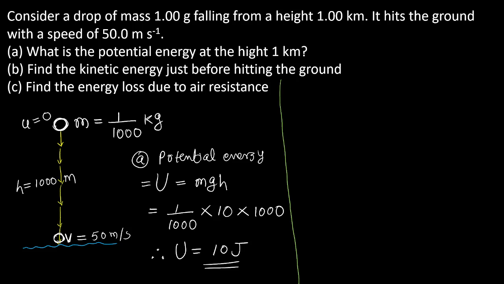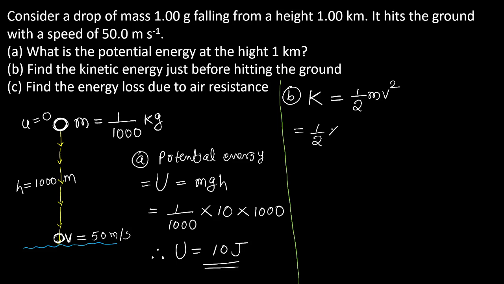Now I am going to discuss the second question. Find the kinetic energy just before hitting the ground. It's a simple question. The kinetic energy is denoted by K. Anybody, what is the formula for finding kinetic energy? Sir, half mv. Yes, we studied already. Kinetic energy is given by half mv square. A moving body will have an energy, kinetic energy.